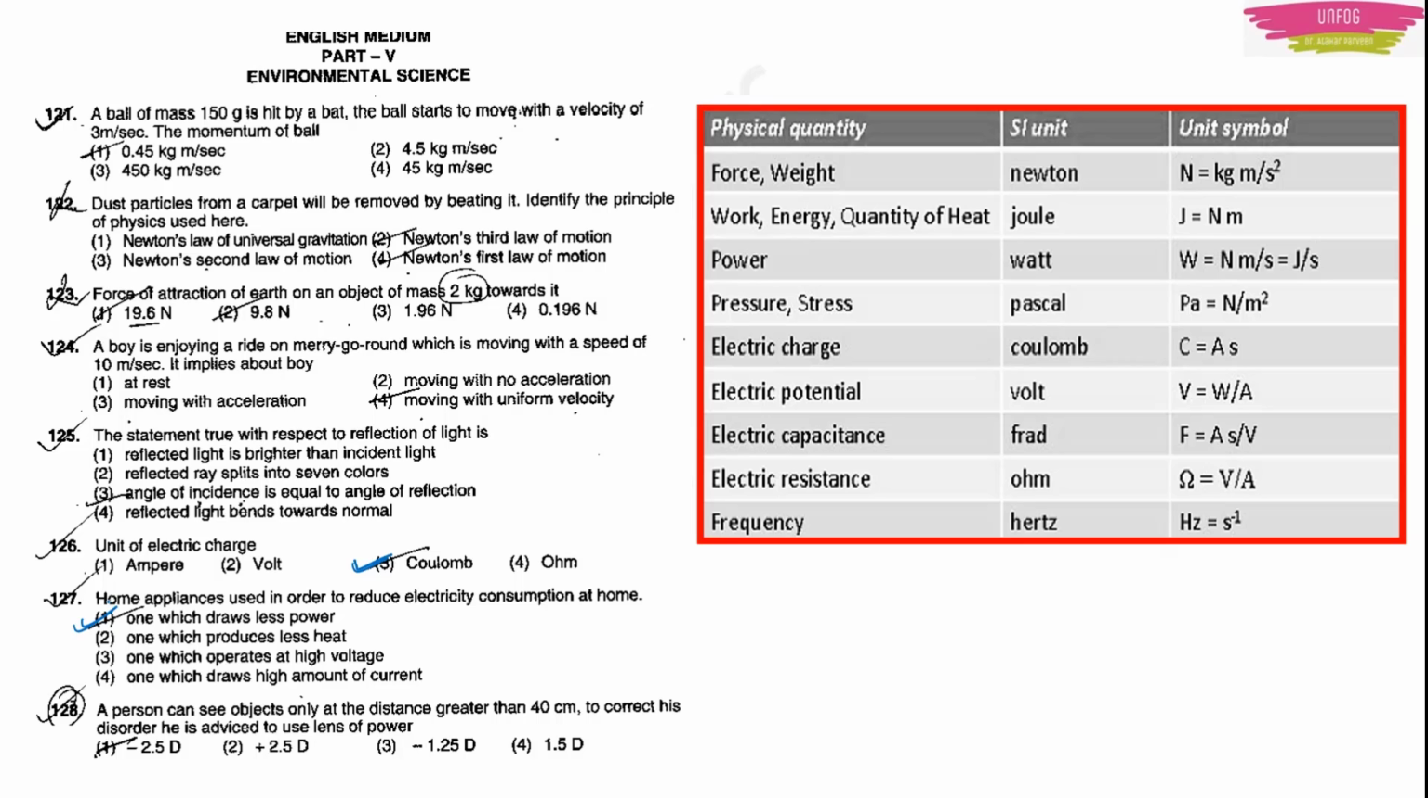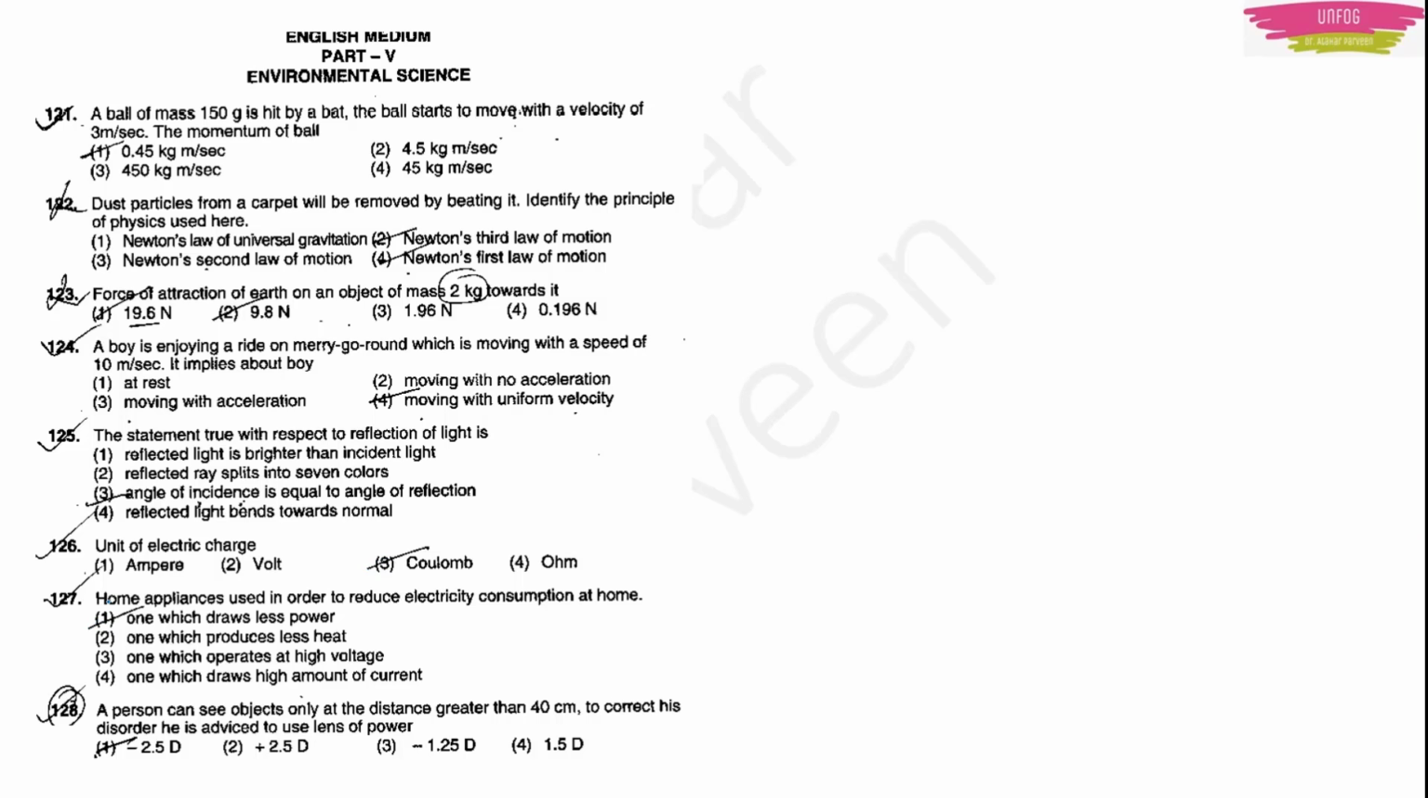Okay. Next question. A person can see objects only at a distance greater than 40 centimeter. To correct his disorder, he is advised to use a lens of power: minus 2.5D, D is diopter, it is the unit of lens power; plus 2.5D; minus 1.25D; or 1.5D. Means there is a person who can see objects only at a distance greater than 40 centimeter. Means he can see only the objects which are far. Now if he wants to correct this problem, this disorder, which type of lens will he use? What will be the power of that lens? This is the question.